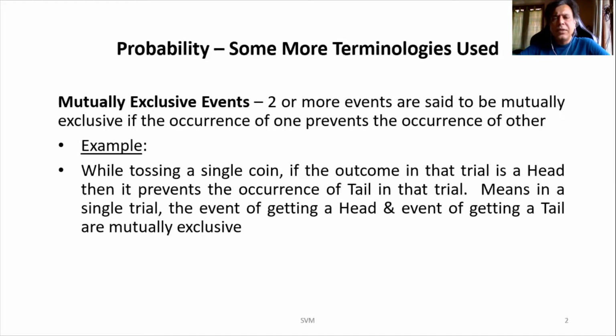once after tossing the coin, if we get a head in that particular trial or in that particular toss, it prevents us to get a tail in it. Means in a single trial, getting a head and getting a tail, these two events are said to be mutually exclusive, because if one occurs, it prevents the occurrence of the other event.